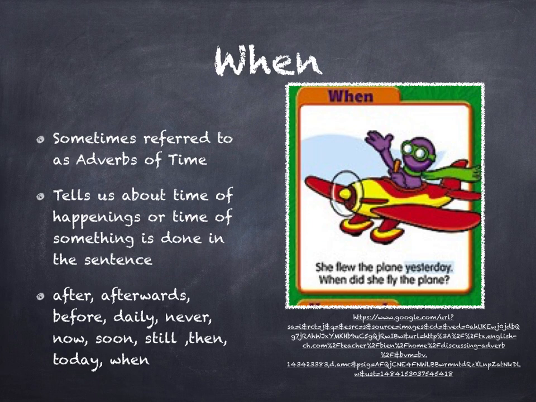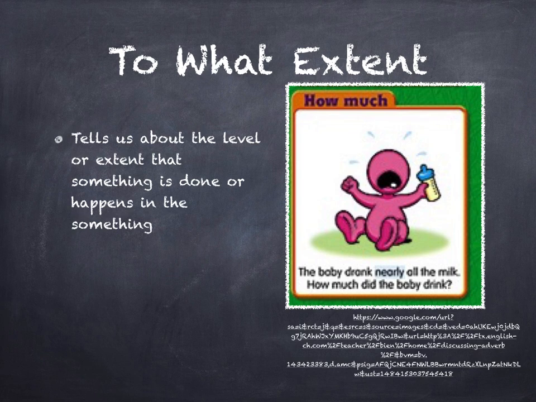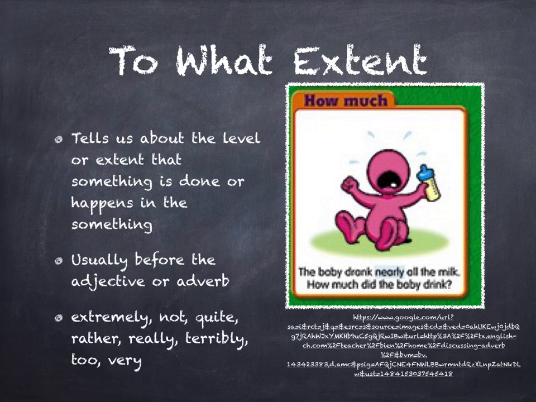The next type of adverbs we have are to what extent. And these tell us about the level of extent that something is done or happens in the sentence. And usually we put these before the adjective or an adverb. And we have words such as extremely, not, quite, rather, really, terribly, too, and very. I think very and really are ones that we often overlook, but they tell us to what extent something is done. If it is very cold, it's telling us how cold it is. And so that is to what extent is the cold, extremely cold.